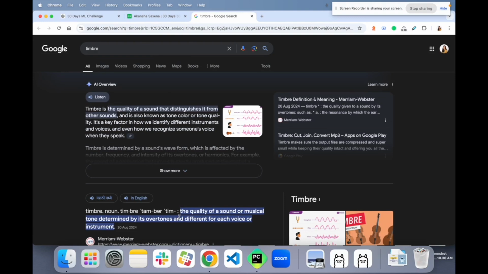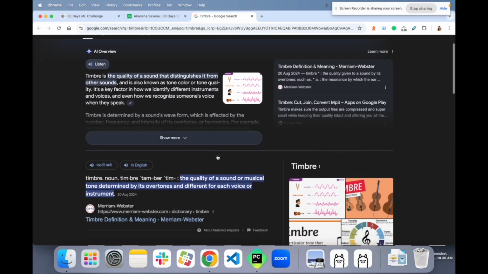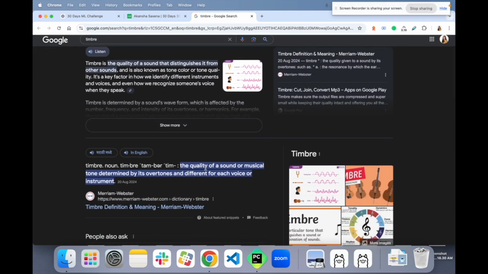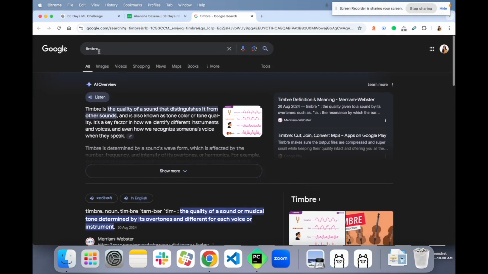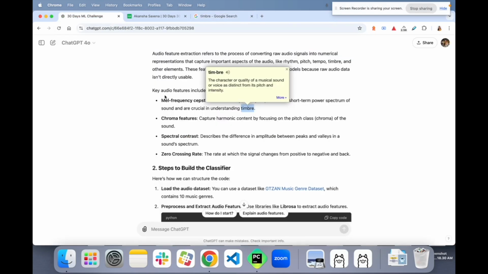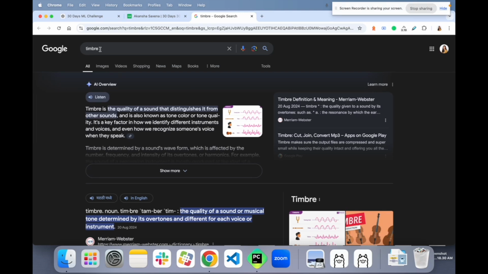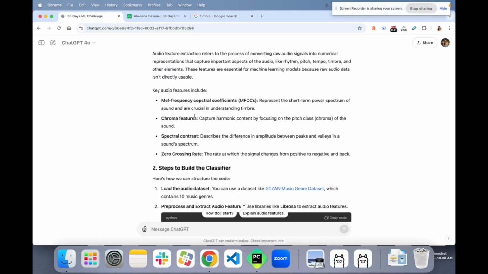Timbre is the quality of a sound that distinguishes it from other sounds, determined by its overtones, different for each voice. So it is the thing that differentiates one voice from another. It is a property of a sound.